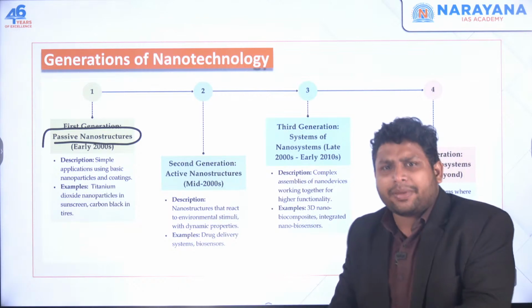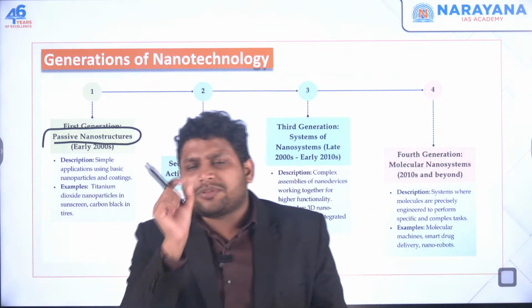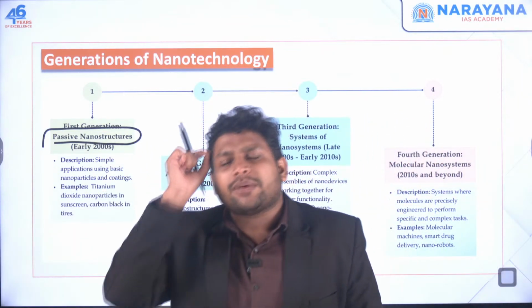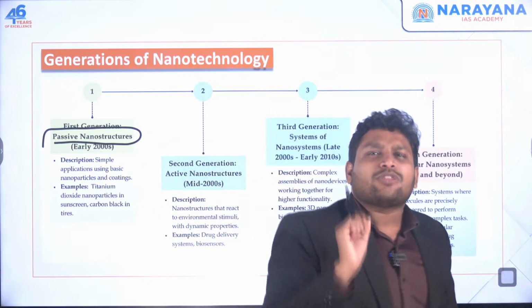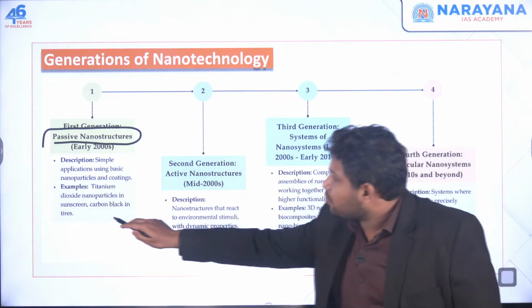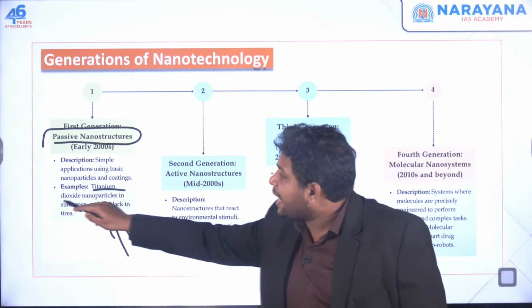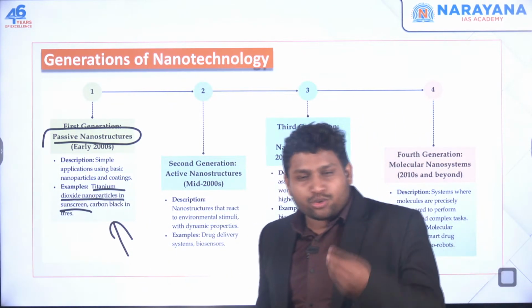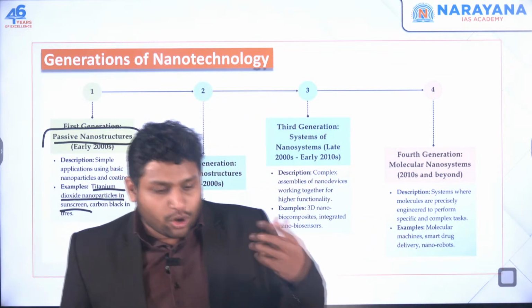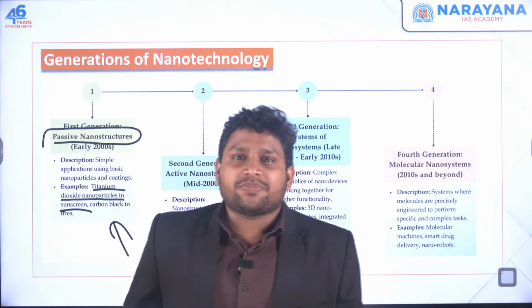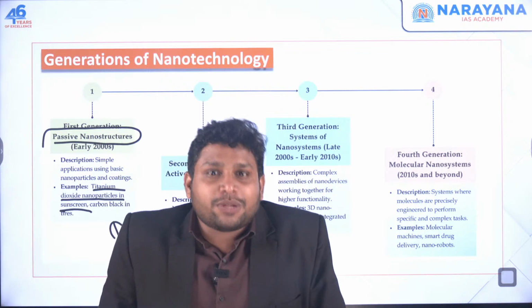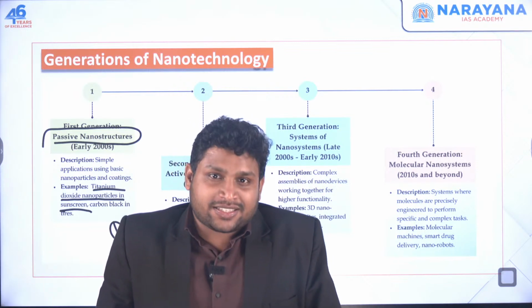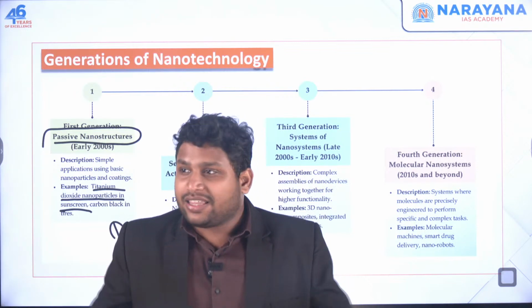Let's say they started making some chips at very small scale. So just imagine some materials made at nanoscale. Okay, so for example, titanium dioxide nanoparticles being used in sunscreen. You use sunscreen, so normally when you read any advertisement they say that our sunscreen will protect you from UV rays. Now UV rays are anyway coming.